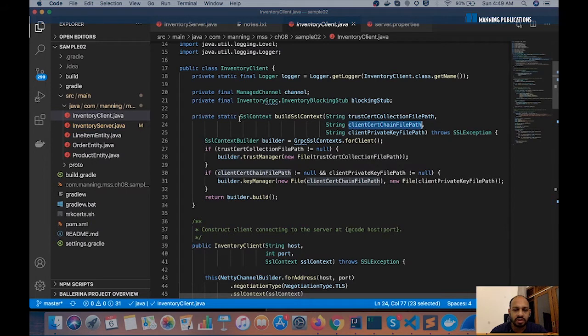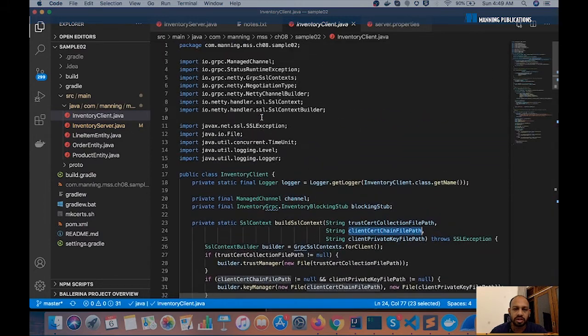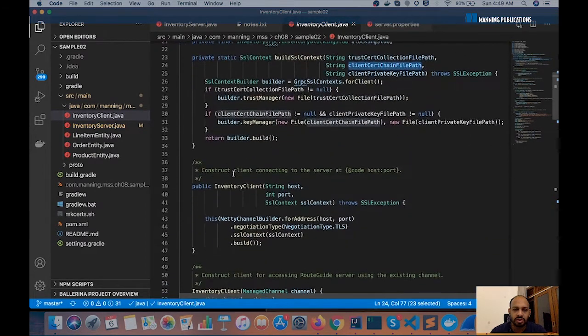We have this build SSL context method, which returns an SSL context object coming from the netty package. We set all of our certificate files into this builder and return it.